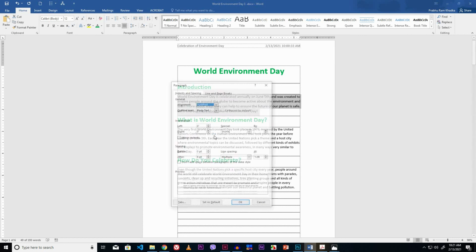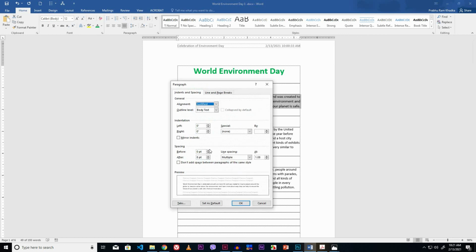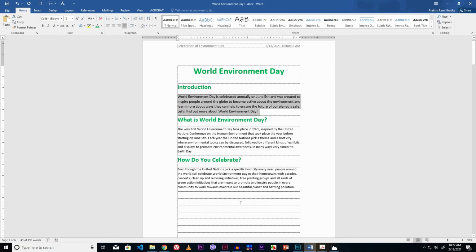Click the paragraph option. I set 6 point before and after paragraph spacing. And I set line spacing multiple with its value 1.1. Click the OK button.